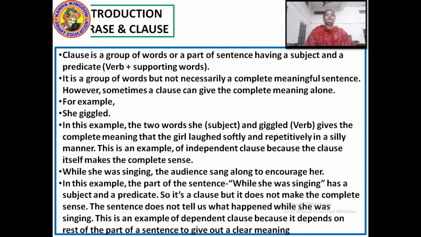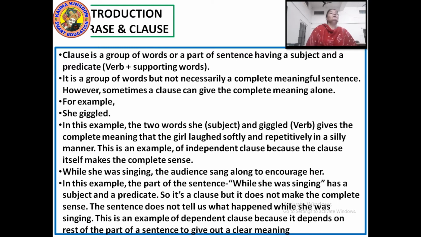If I give you some other example, now the second example: while she was singing, the audience sang along to encourage her. In this, the part of the sentence "while she was singing" has a subject also and has a predicate also. Because "while she was singing, the audience sang along to encourage her" is a sentence, and from this, "while she was singing" is a clause. So it's a clause but it does not make any complete sense.